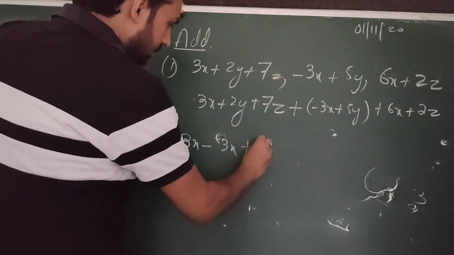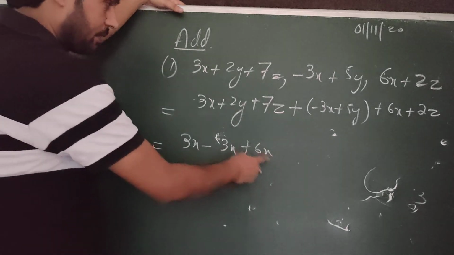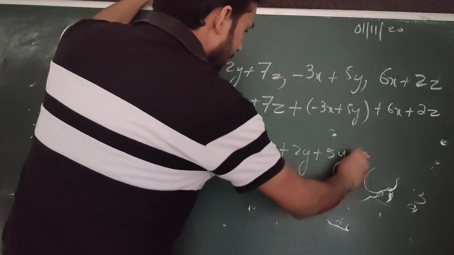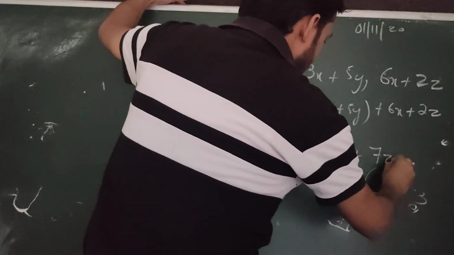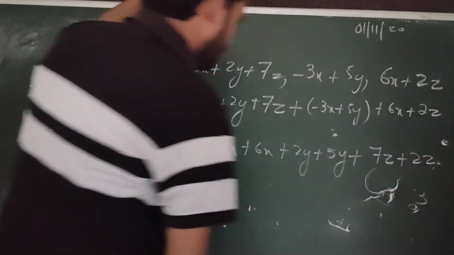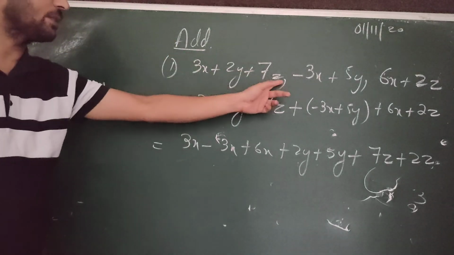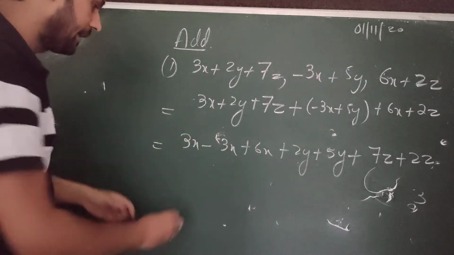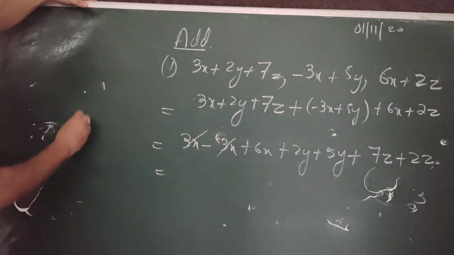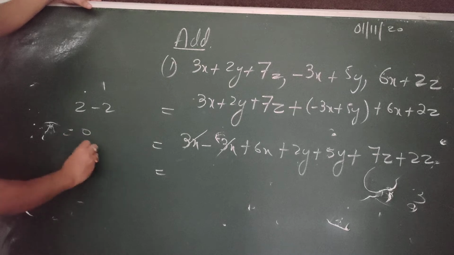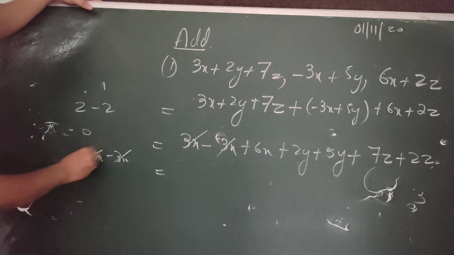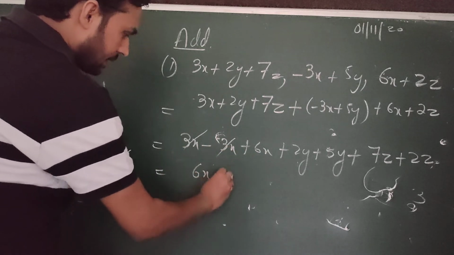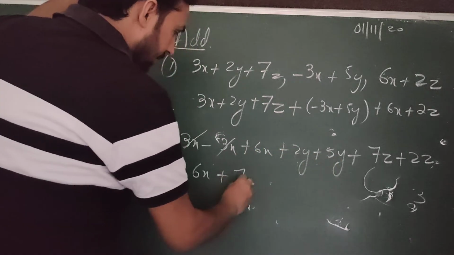As I told you, like terms means which have the same variable. Plus 2y plus 5y plus 7z plus 2z. First we'll remove the comma, write the addition, then combine the like terms, and then we can cancel this because we already know 2 minus 2 is 0. So obviously 3x minus 3x also will give you 0, right? They are like terms, same thing, different sign. This is 6x plus this and this will give me 7y.